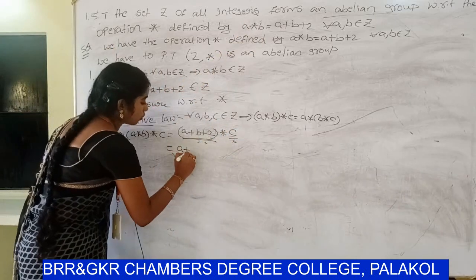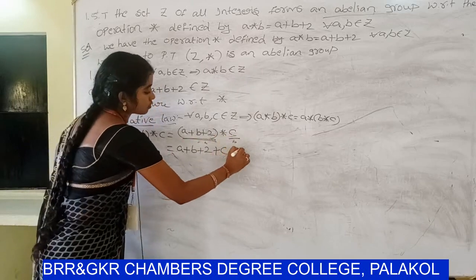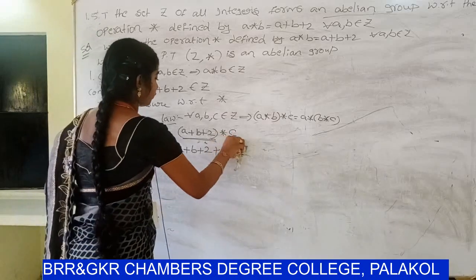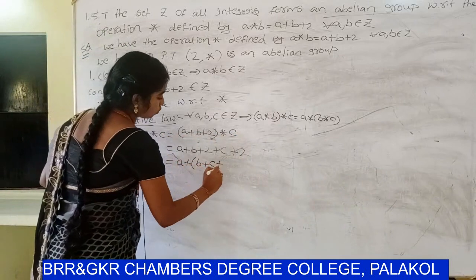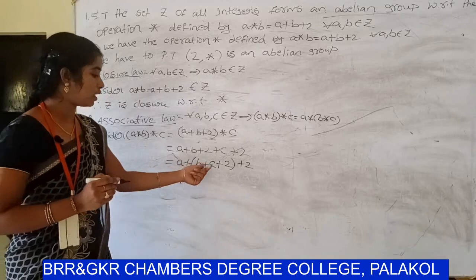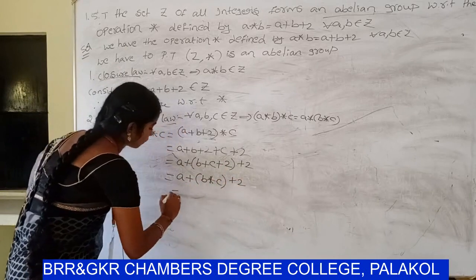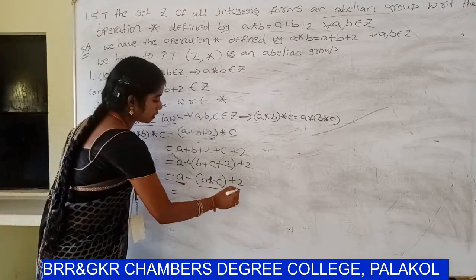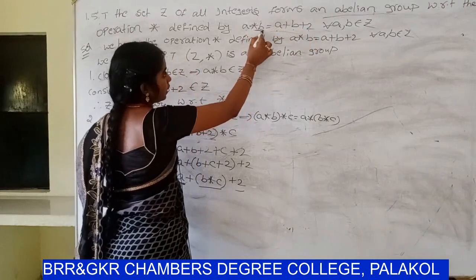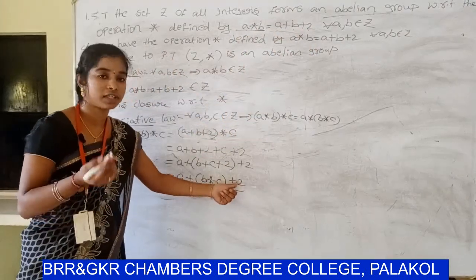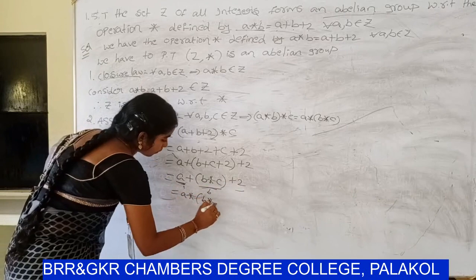So a plus b plus 2, plus c, plus 2. So b plus c plus 2 can be written as b star c, and a plus b plus 2 can be written as a star b.